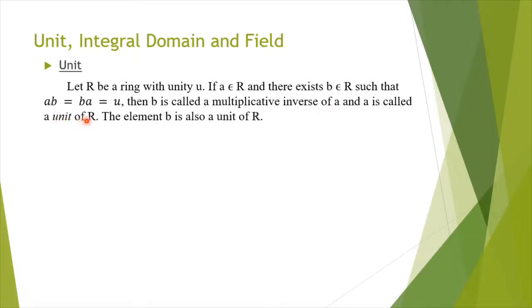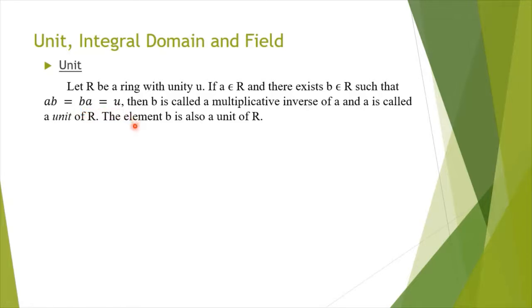Also B is called a unit of R. That is, if A and B are multiplicative inverses of each other, then A and B are called units of R. Note that every element need not have a multiplicative inverse in a ring. But if there are elements which have a multiplicative inverse, they are said to be units.